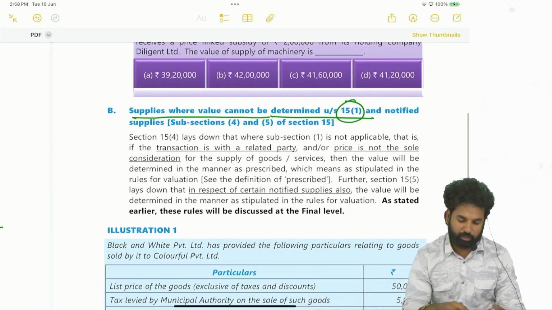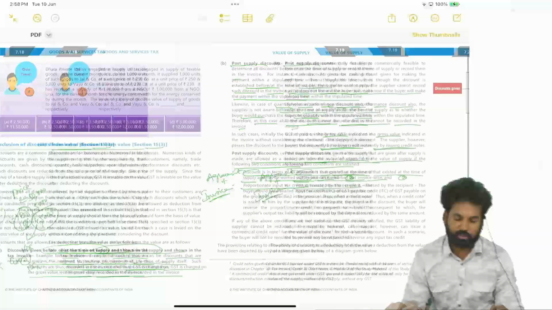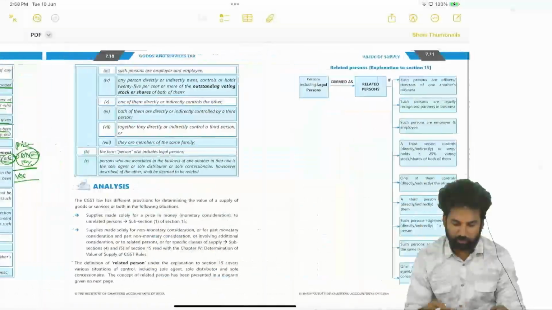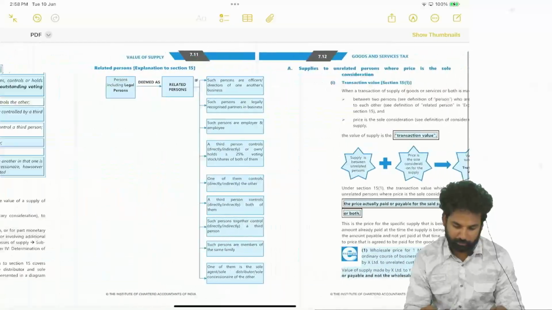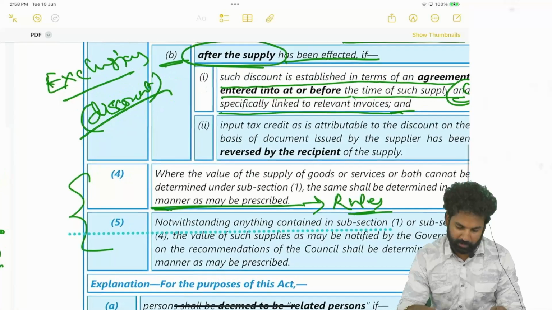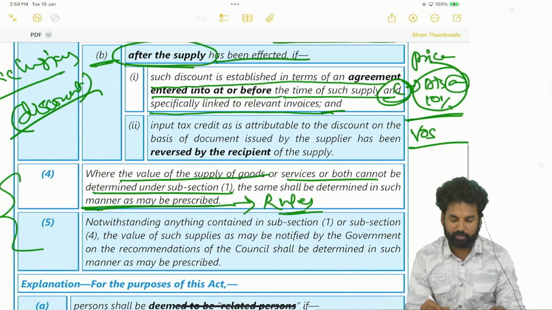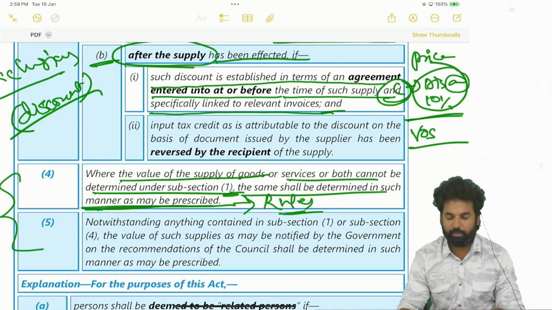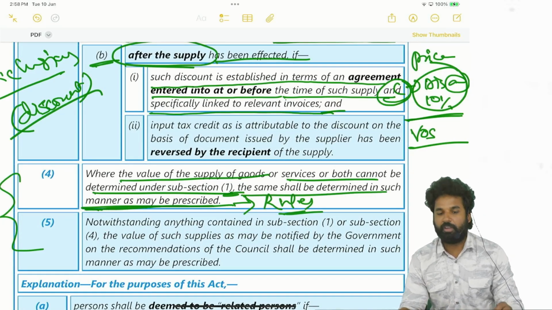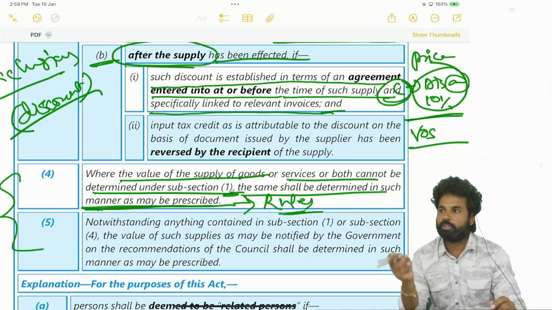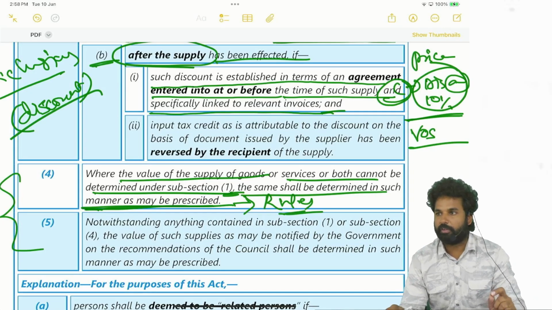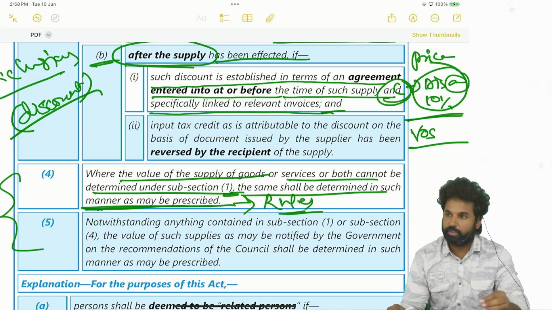That is what is given in section 15 subsection 4 and subsection 5. We have studied up to 15(3). Where the value of the supply of goods or services or both cannot be determined as per subsection 1, the same shall be determined in such manner as may be prescribed. Wherever the word prescribed comes, rules come into picture. As per the rules, it will be determined.